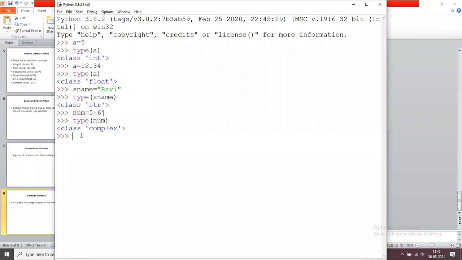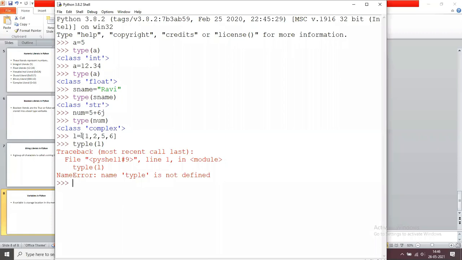Similarly, there are different predefined data types available in Python. For example, list. This is a list. It is similar to arrays in C: 1, 5, 6. What is the type of L here? Type of L, it is a list data type.